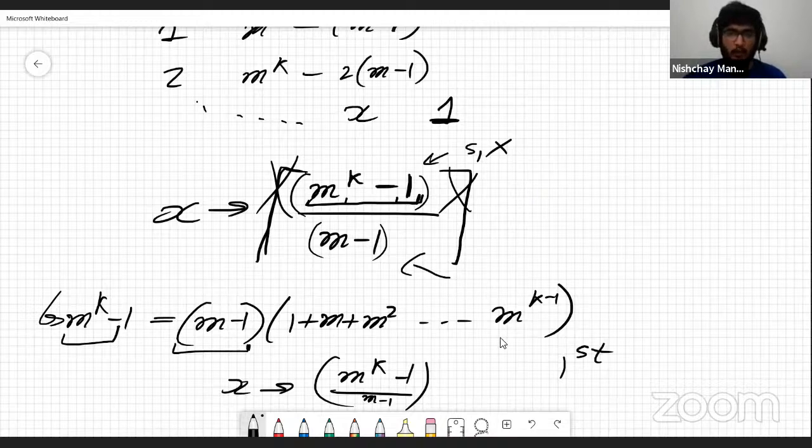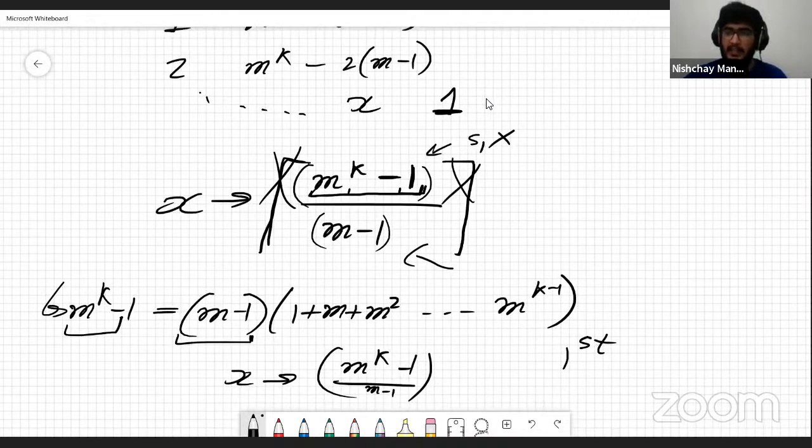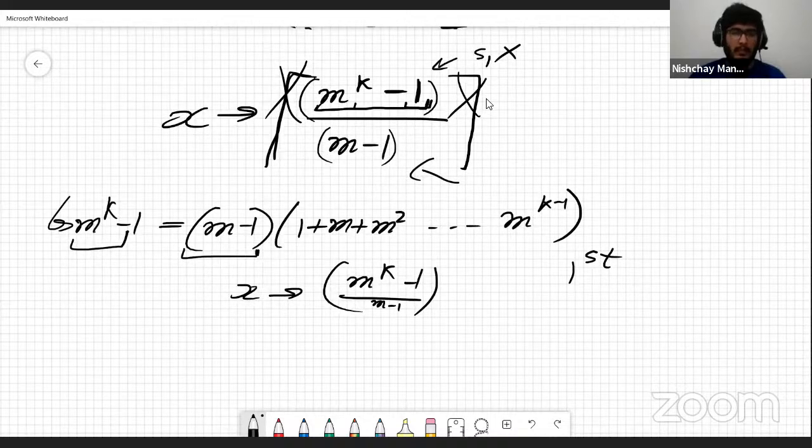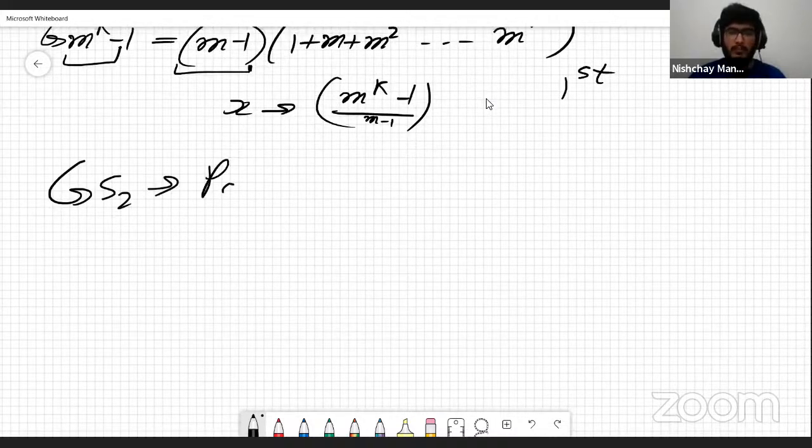Now to find the second horse, I'm going to declare a second set, which is S2, the possible second horses.